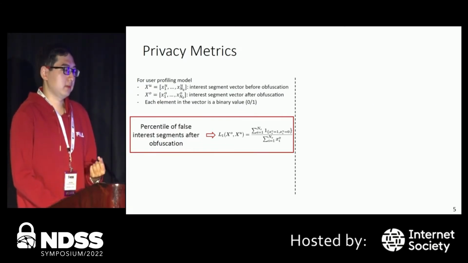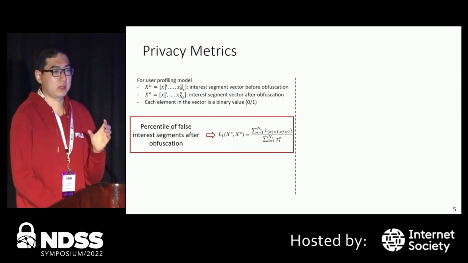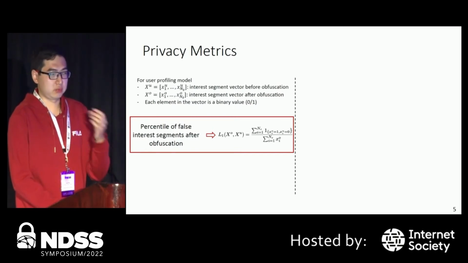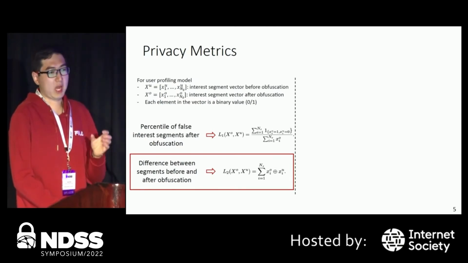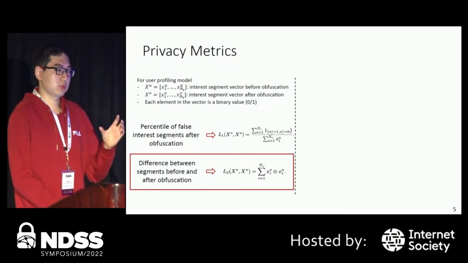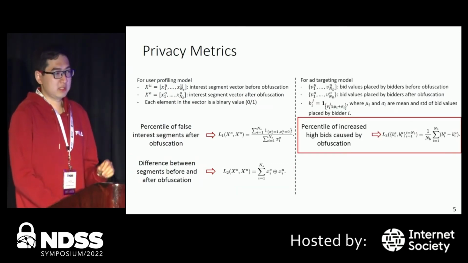So we first define two metrics for the user profiling model. The first metric is defined as a percentile of false interest segments after obfuscation. Basically, this privacy metric captures the false positive rate of this user profiling model after you do any obfuscation. And the second privacy metric is defined as the number of different segments before and after obfuscation. Basically, it wants to capture the number of segments added and also the number of segments removed after you do obfuscation. We also define two privacy metrics for the ad targeting model.